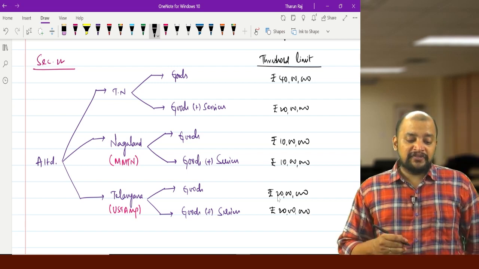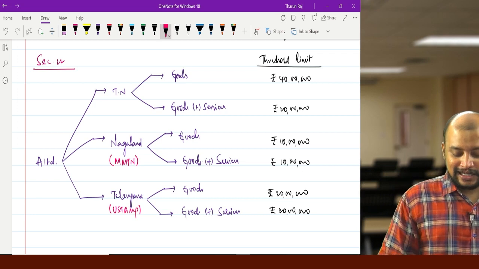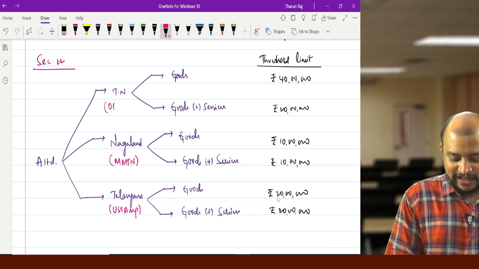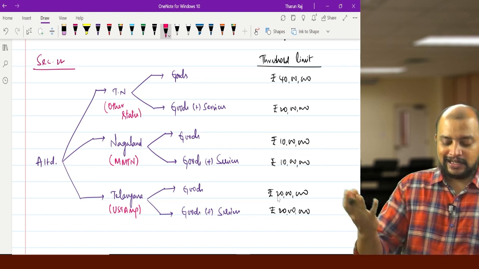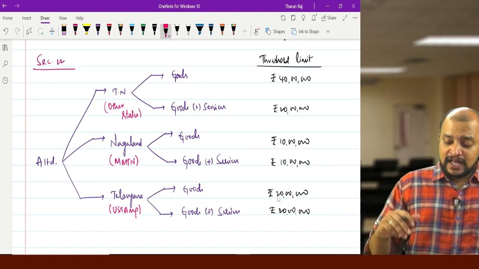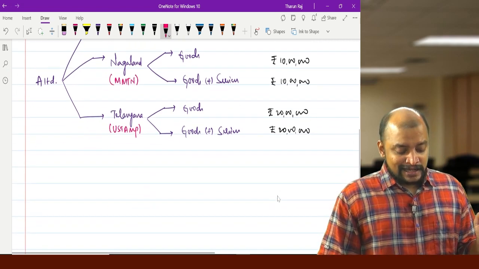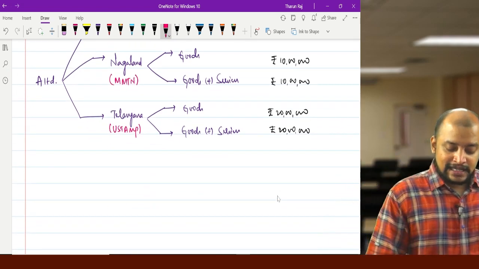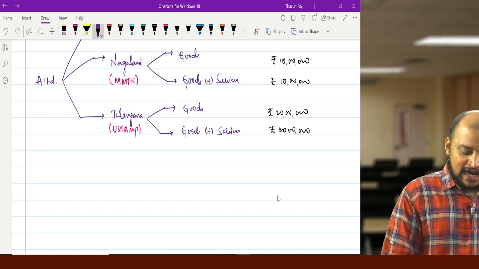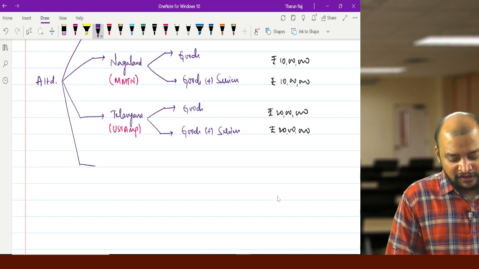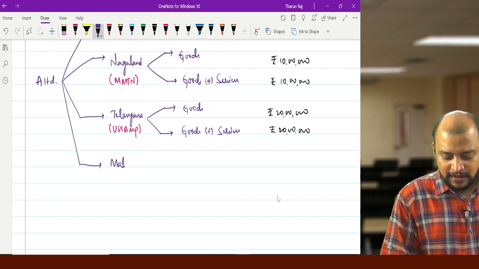Okay. And if they are doing business in other states, Maharashtra is an example of other states, correct?